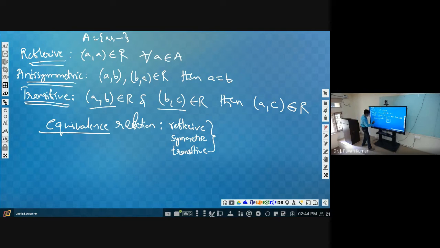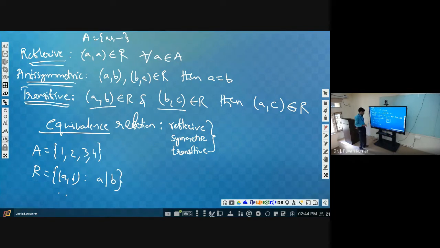Suppose let us consider A as {1, 2, 3, 4}. Now consider R defined in such a way that the tuple (a, b) belongs to R if a is divisible by b. Is this relation definition clear? (a, b) belongs to this R if a divides b.